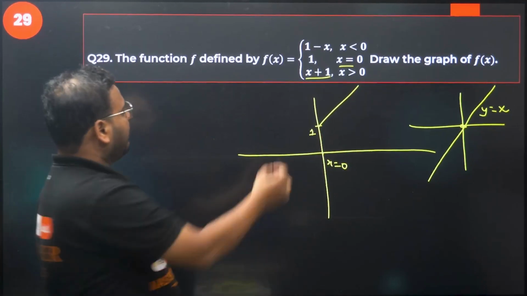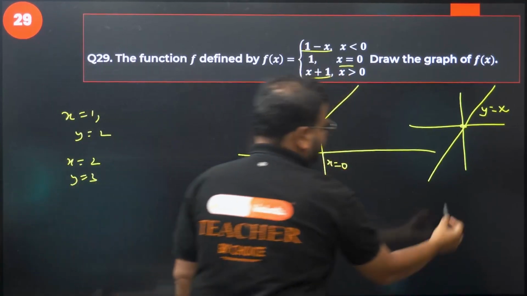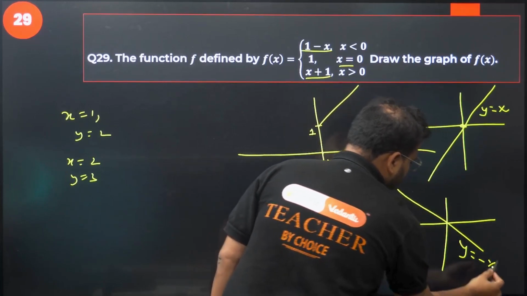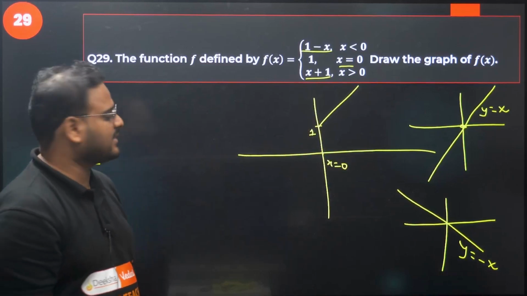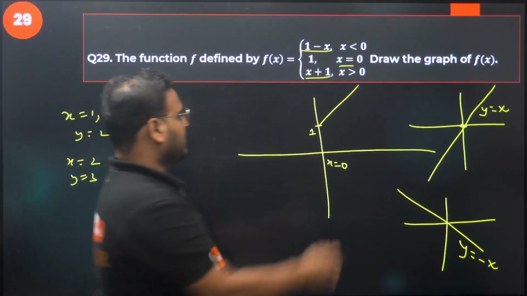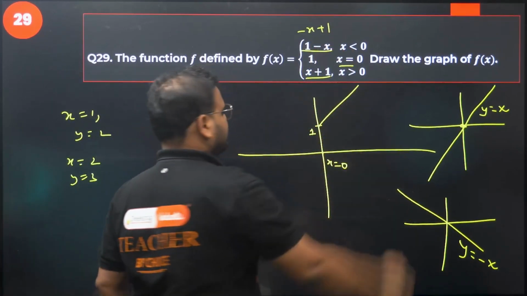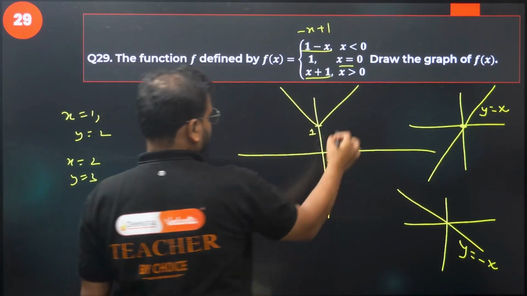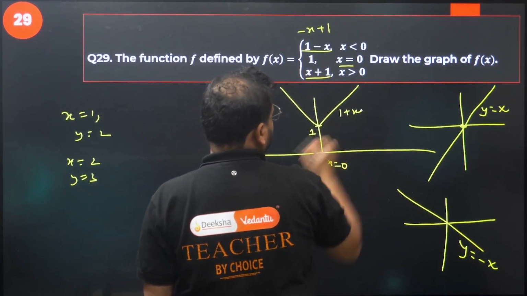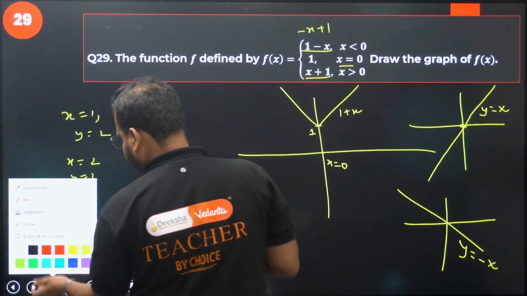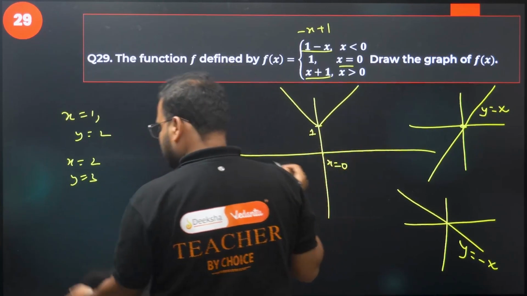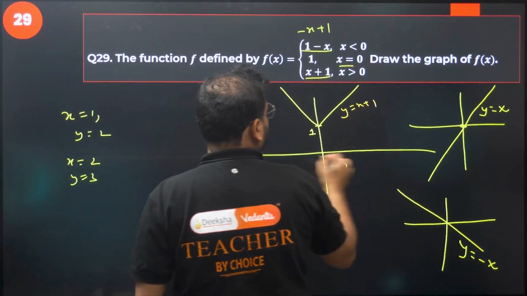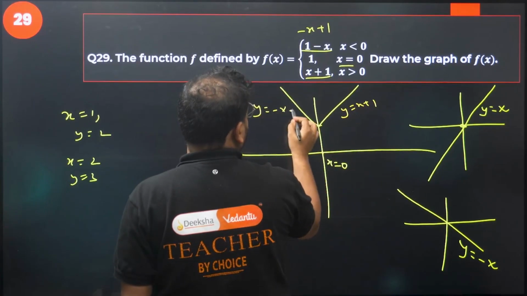Same, I have 1 minus x. What is the meaning of 1 minus x? Simply take it like this. This is the graph of y equal to minus x, right? Negative slope. What is the graph given to us? Minus x plus 1. Same concept. Move it up by 1 unit. This is the graph of x plus 1 and the other one is minus x plus 1, right? y equal to x plus 1 and this is y equal to minus x plus 1. That's your final answer.